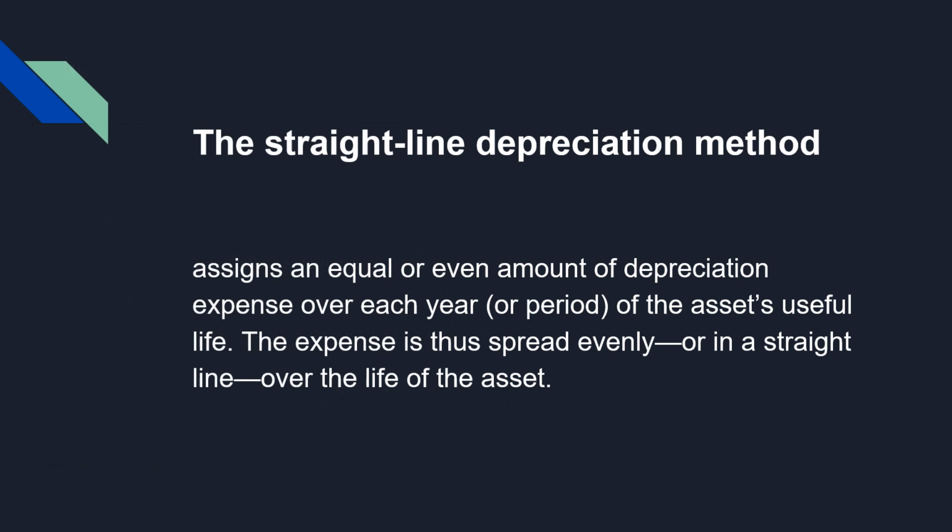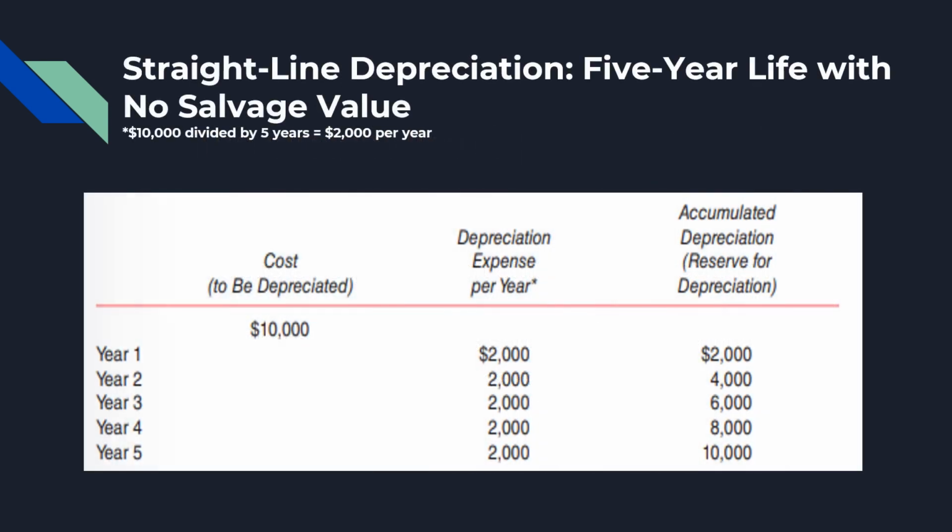The straight line depreciation method assigns an equal or even amount of depreciation expense over each year of the asset's useful life. The expense is thus spread evenly, or in a straight line, over the life of that asset. This table explains the computation of straight line depreciation of a 5-year life asset with no salvage value.